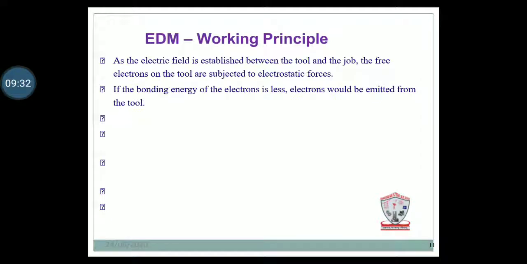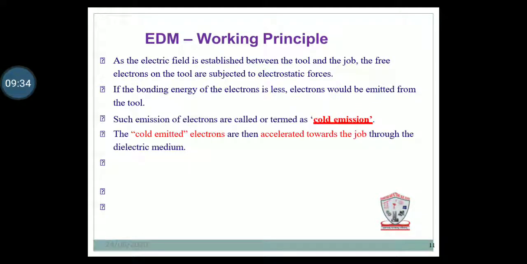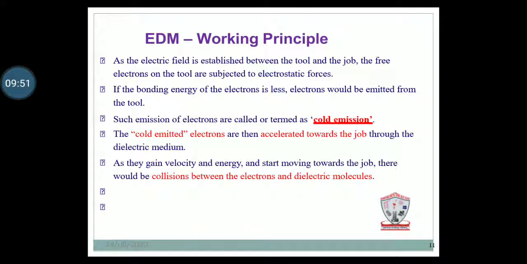Here, as the electric field is established between the tool and job, the free electrons on the tool are subjected to electrostatic force. If the bonding energy of the electrons is low, electrons will be emitted from the tool. Such emission of electrons is called cold emission. The cold emitted electrons are accelerated toward the job through the dielectric medium.